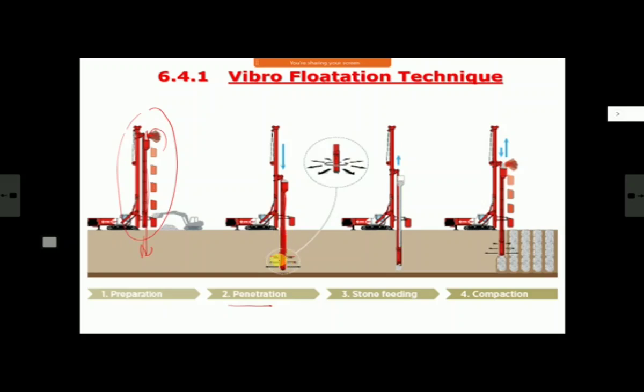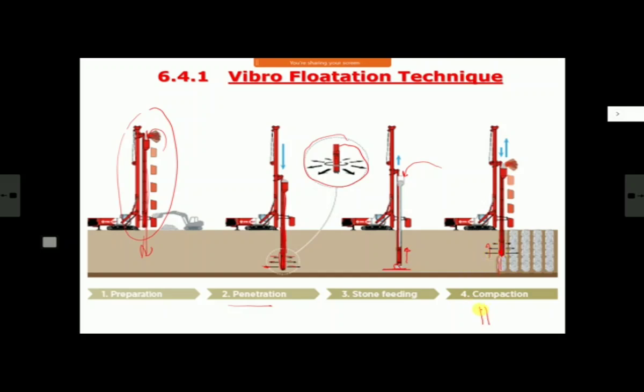And you use compressed air also. Wherever any resistance comes to ground penetration and you want to penetrate more, you use compressed air here, and that reduces the resistance and pushes it down. So you will go up to the required level. Then you feed stone from this. The stone will come and fall here, and then you will withdraw this penetration tool a little bit up. The stone will fall here, and then again using pressurized air, you put pressure on the stone.